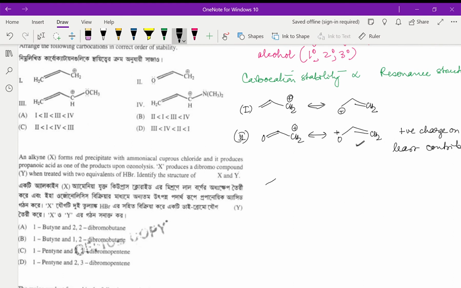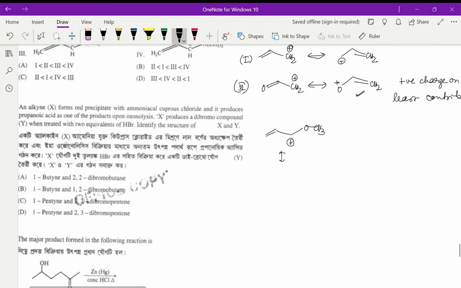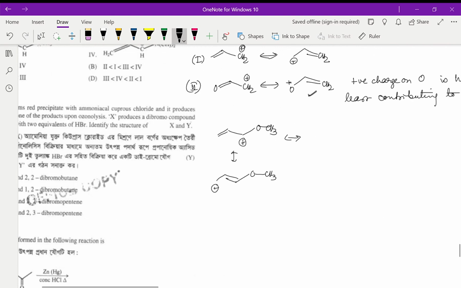Then we got to look into the other ones in which we can see OCH3. There is a positive charge here, so this can have 3 resonance structures, as we will see. This is the one, and this can also have another one from here.